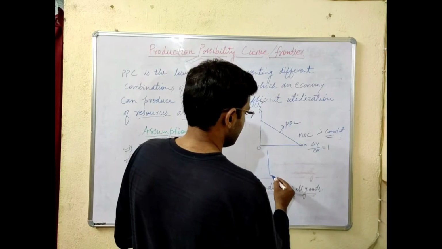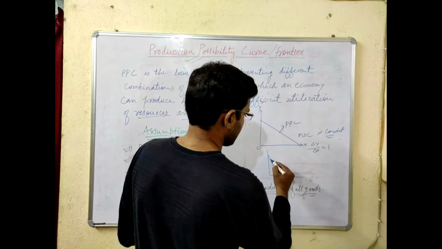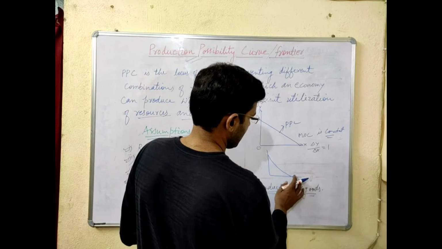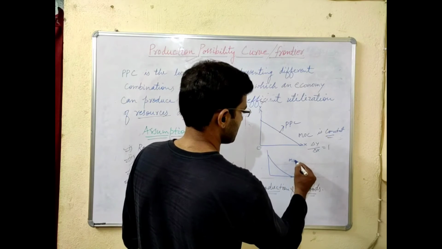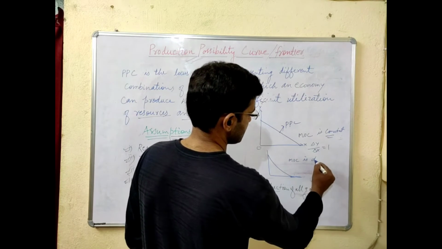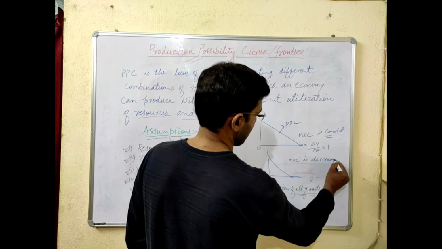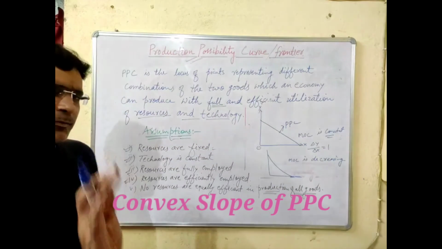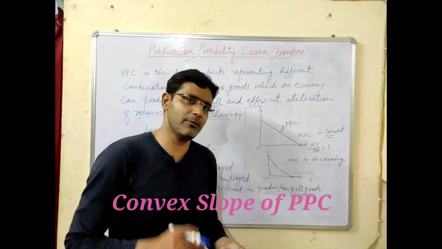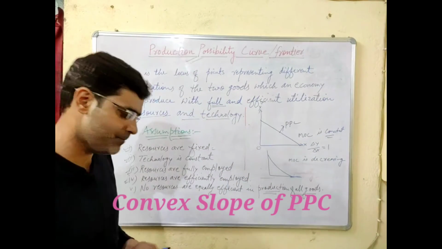And another case may be when the marginal opportunity cost is decreasing. Okay, just the reversal, just the opposite of the table which we have discussed so far.